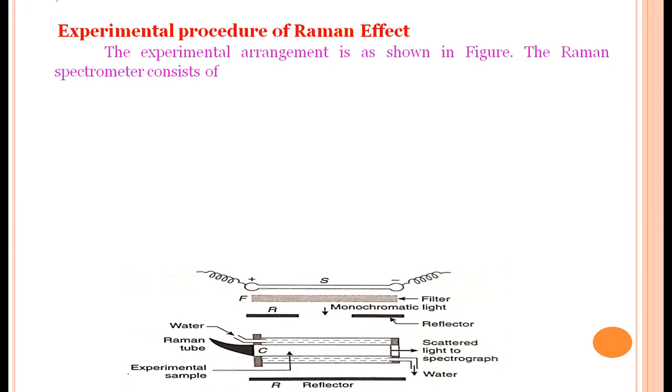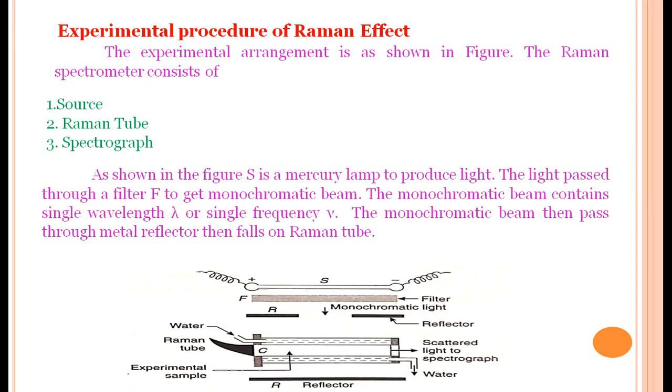So, in this experiment, what do we have? This is the experimental setup of the Raman experiment. It contains a source, which may give monochromatic light, or any white light, or multiple sources. The second is the Raman tube. And the third one is a spectrograph to observe the scattered light.